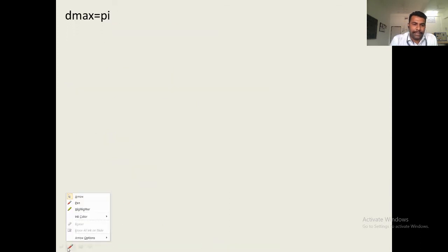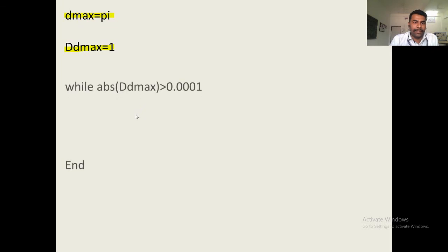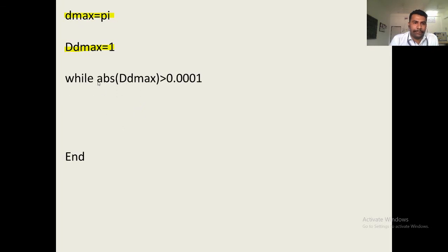Now, as we have seen in the numerical, we will start by initializing the value of D max, that is equal to pi. Then the ratio of residual function to derivative function, D max initial value will be positive, D max is equal to 1. So, we will use a while loop. The absolute value of D max, which checks only the magnitude, will be checked against 0.001.